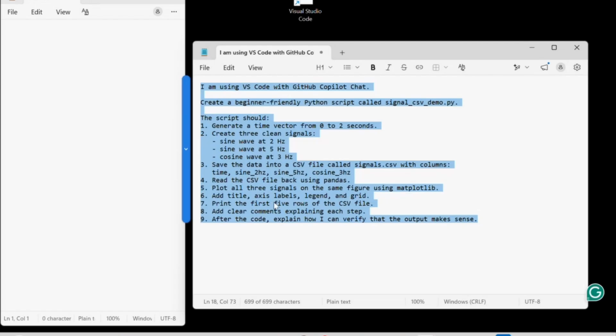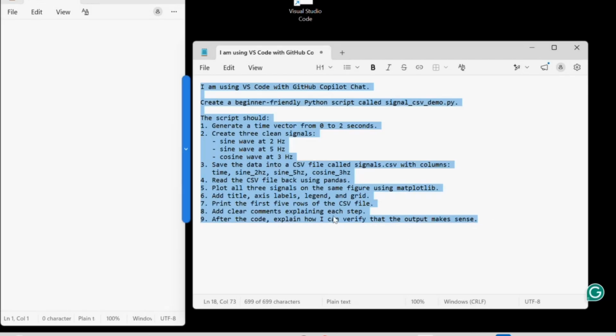Add the title, the labels, the legend, and the grid, and also print the first 5 rows of the CSV file. We need to see it in the terminal, and add clean comments for each step. We will see it in the Copilot output. After the code, explain how I can verify that